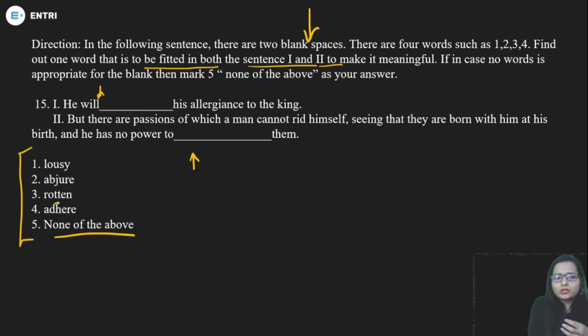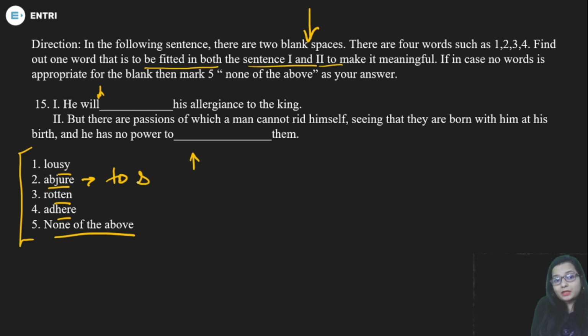What is the meaning of rotten? It means rotten things. Adder, to stick. Lousy, what is the meaning of lousy? It means something which is very bad. So what is the meaning of abjure? This is the word which is suitable for this blank: he will dash his allegiance to the king. He will abjure. Now what is the meaning of this word?